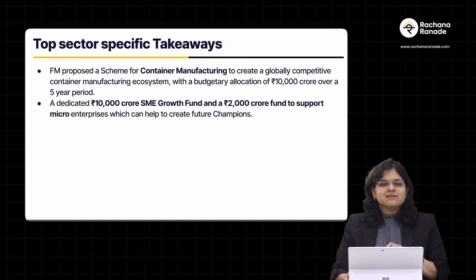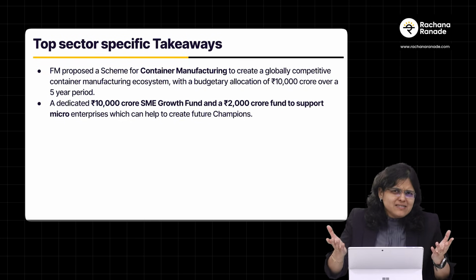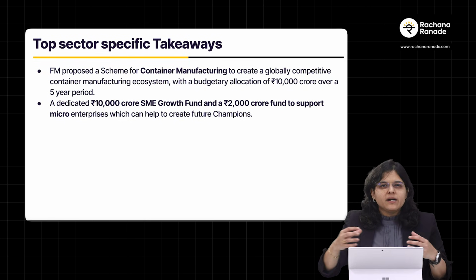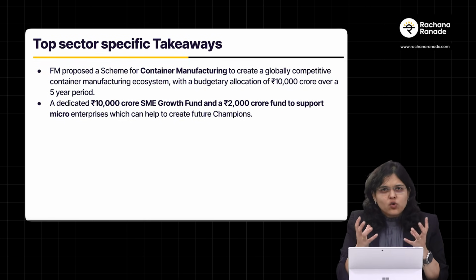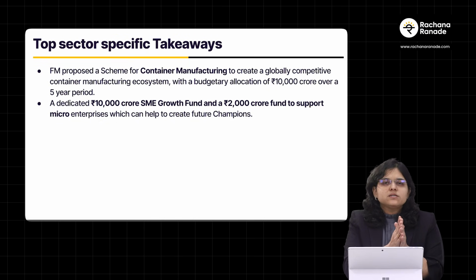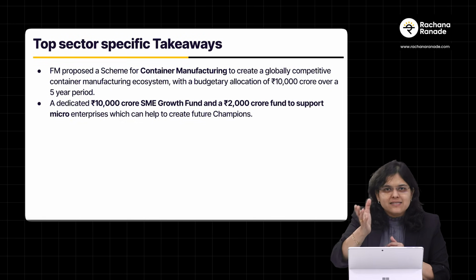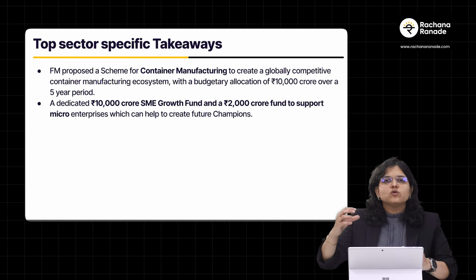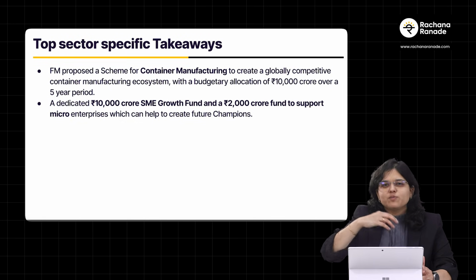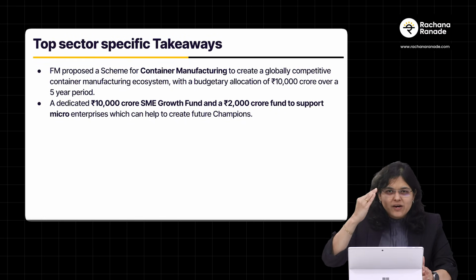And ultimately, it's MSME growth, which is micro, small, and medium enterprises. This is one of the key growth engines for our country, and a dedicated 10,000 crore rupees has been allocated for SME growth and 2,000 crores to support micro enterprises, because both these are the ones who create champions for the future. Now let's focus on an important part, which is taxation.